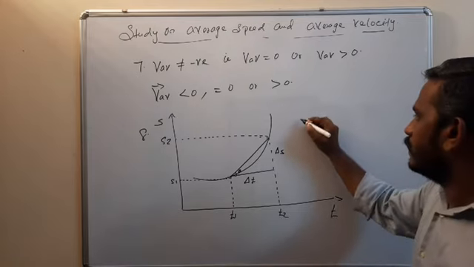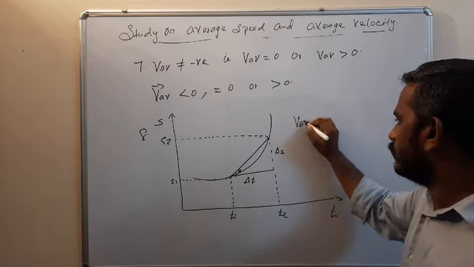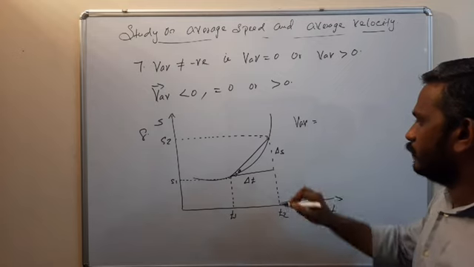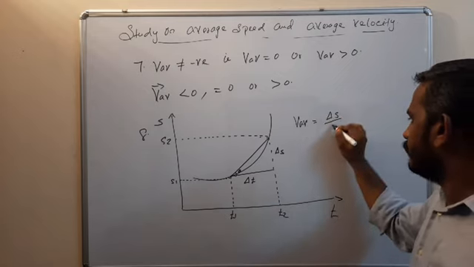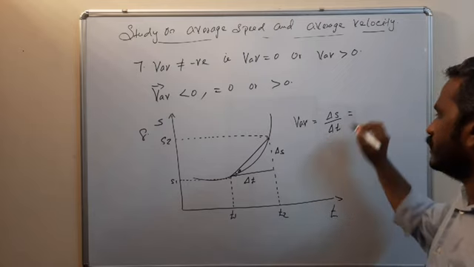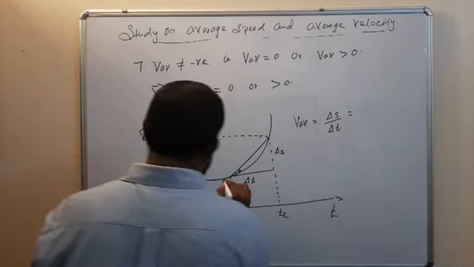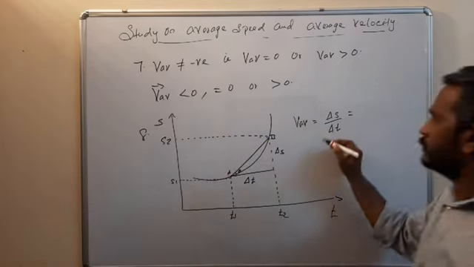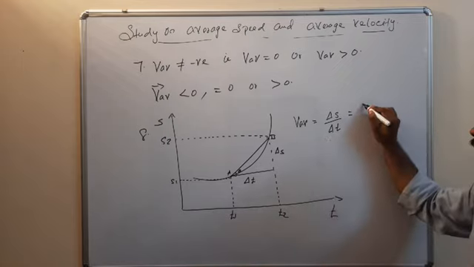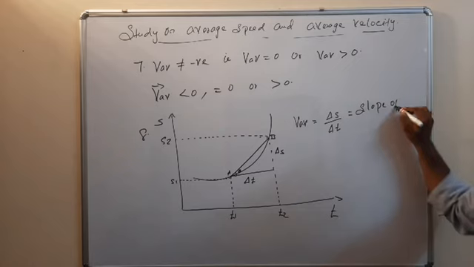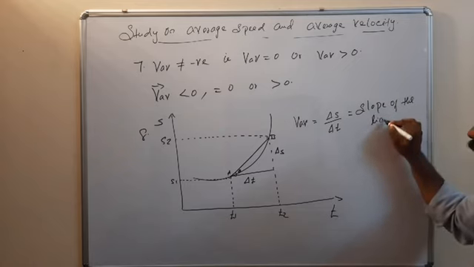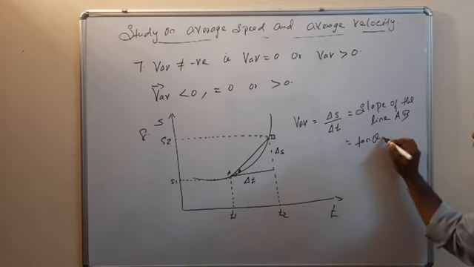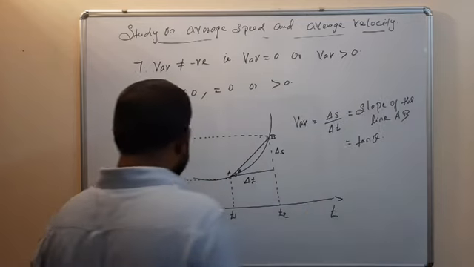From this graph, the average velocity or average speed v_AV is equal to delta s by delta t, which is equal to the slope of the line AB, that is tan theta.